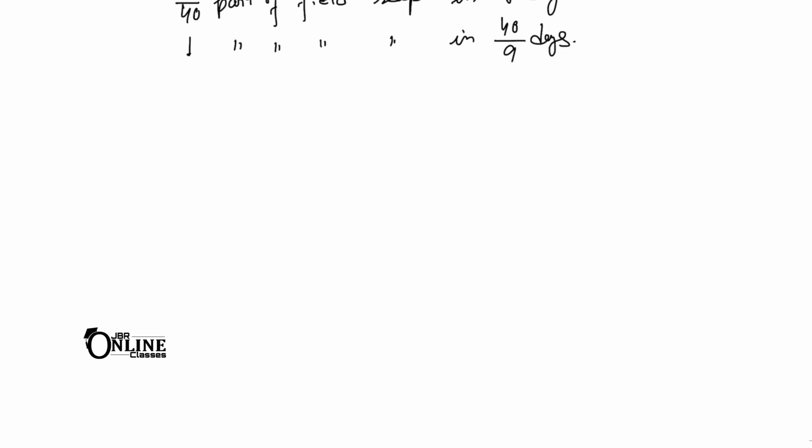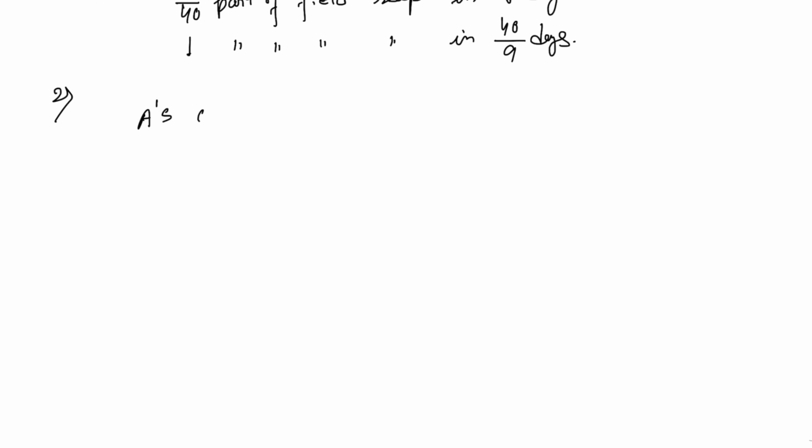Now next one, number 2. A can do 1 by 5th of a certain work in 2 days and B can do 2/3 of it in 8 days. So again you have to find A's 1 day work.